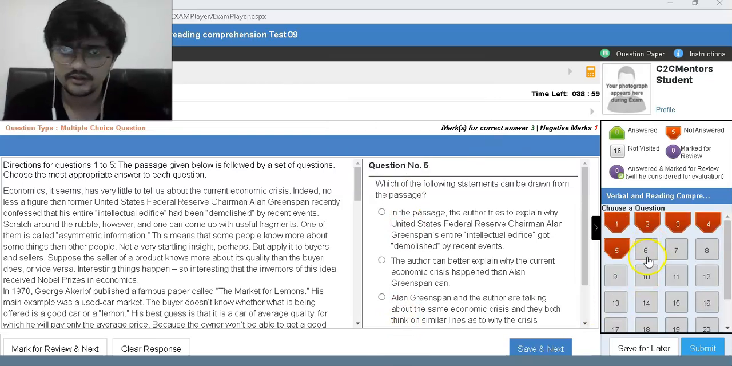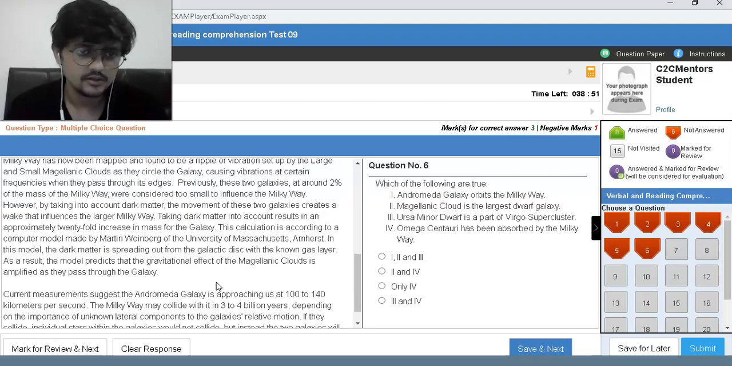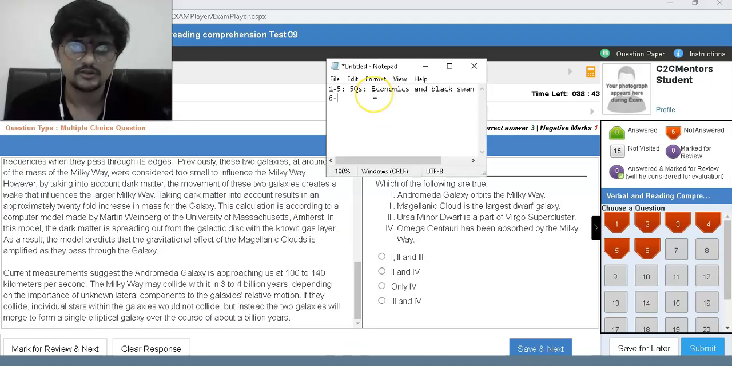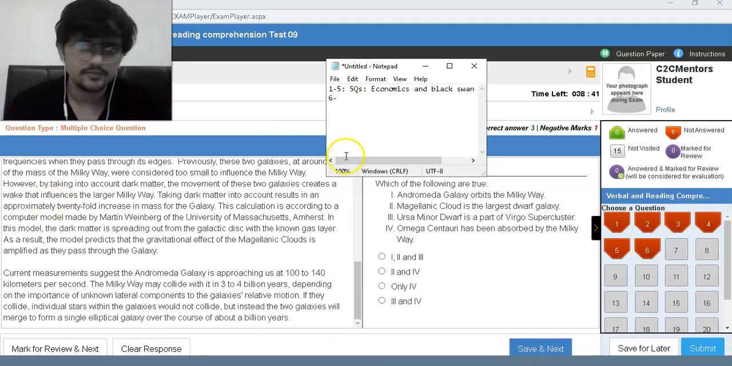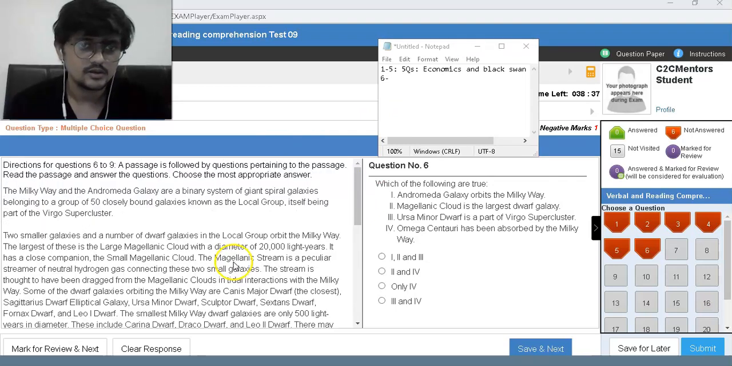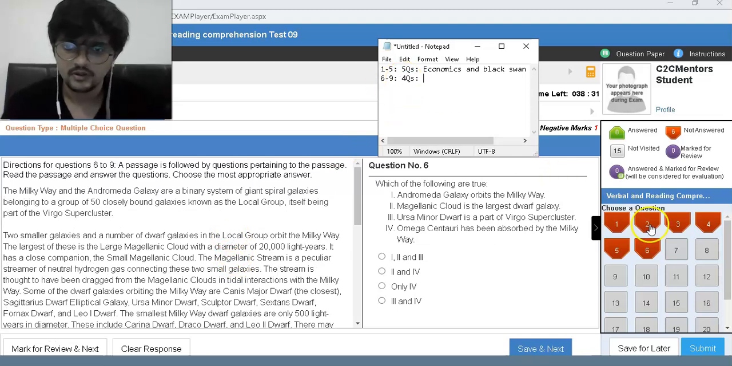So we are at sixth. Okay, Milky Way, Andromeda Galaxy are binary system of giant spiral galaxies. It's a reported heretofore unexplained warp in the disk of Milky Way. Okay, so this is about space, and how many questions are there? Okay, let's go up. There are 6 to 9, so there are 4 questions over here. Following are true.